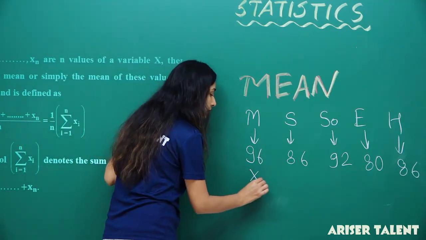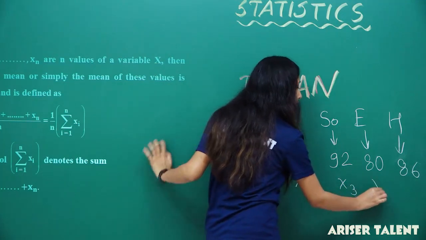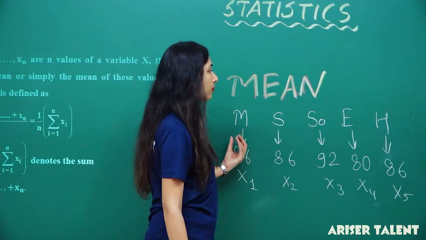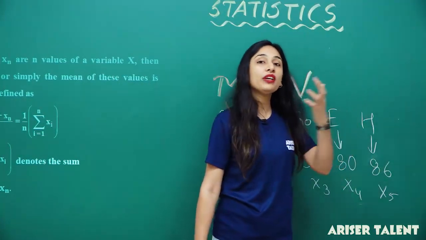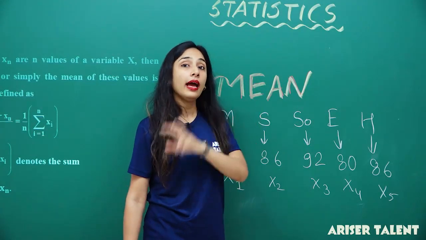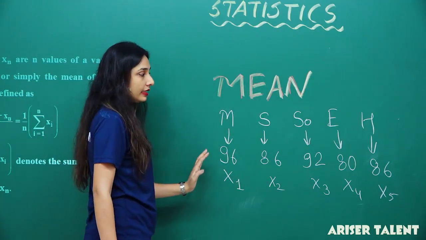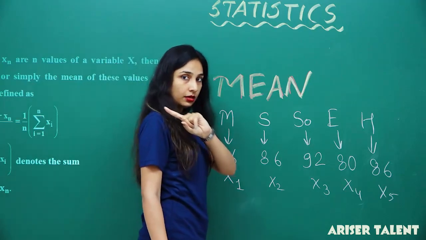This is x1 and this is x2 and this is x3 and x4 and x5. So if I got more than 5 subjects, then there will be x6, x7 and up to xn, if you are having n number of subjects. Okay, now this is about this example. So we'll understand this example by this mean.